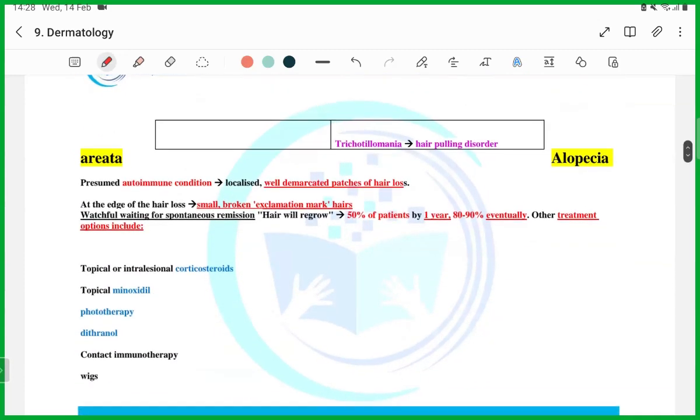Okay, next topic is alopecia areata, guys. What exactly is alopecia areata?